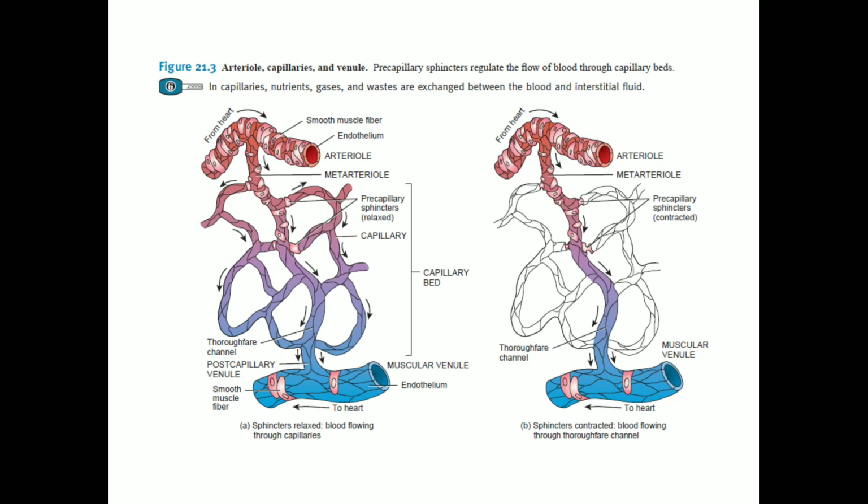Capillaries form an extensive branching network that increases the surface area available for the exchange of materials. In most tissues, blood flows through only a small part of the capillary network when the metabolic needs are low, so it depends upon the metabolic needs of the body.